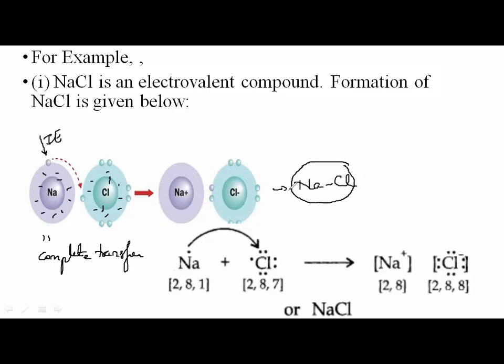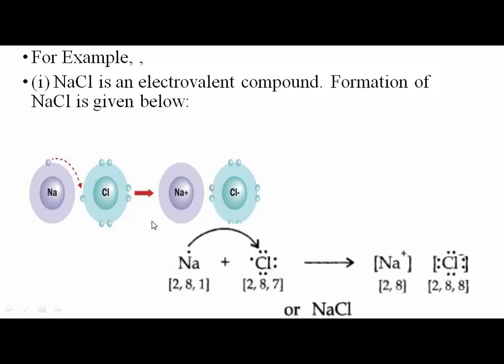Why is it called an ionic compound? Because there is an electrostatic force of attraction between the charged ions, positively and negatively charged ions. When you're writing it in compound form, you need not show these charges. So it is attraction between the ions, therefore it is called an ionic bond. Is that clear? Can you see here? So this is the formation. We have many other examples also.